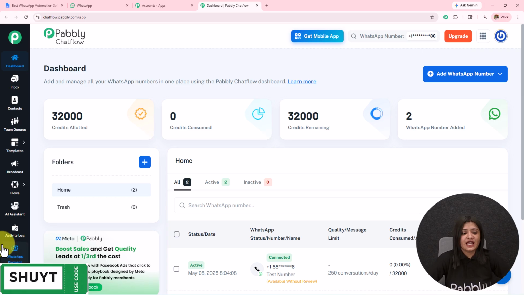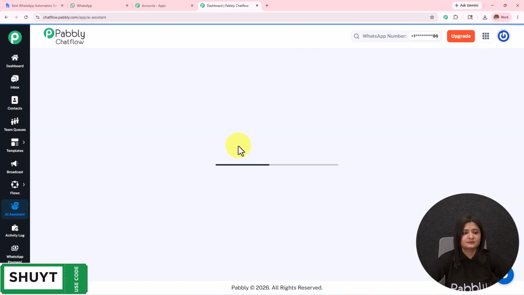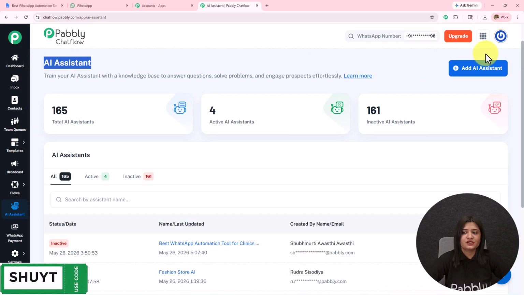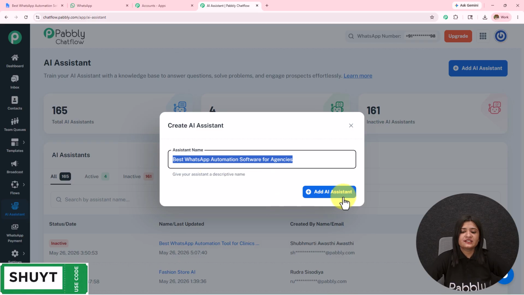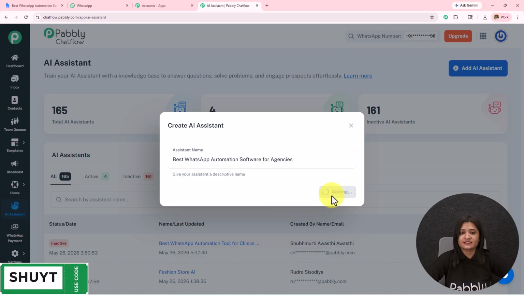We have to create an AI agent, and on the left-hand side, we have this option of AI assistant. Let's open this. Here I've landed towards the AI assistant page. You can see the total AI assistant, active AI assistant, and the inactive AI assistant. To create a new AI assistant, I simply have to click on this add AI assistant, and let's first name it as best WhatsApp automation software for agencies, and then simply click on this add AI assistant.